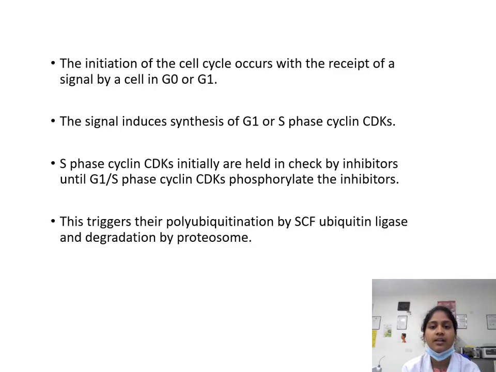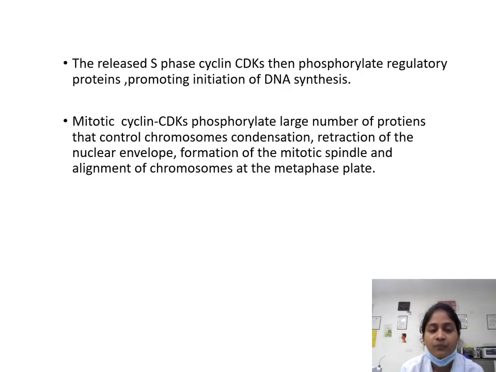The initiation of the cell cycle occurs with the receipt of a signal by a cell in G0 or G1. The signal induces synthesis of G1/S phase cyclin CDKs. S phase cyclin CDKs initially are held in check by inhibitors until G1/S phase cyclin CDKs phosphorylate the inhibitors. This triggers their polyubiquitination by SCF ubiquitin ligase and degradation by protease. The released S phase cyclin CDKs then phosphorylate the regulatory proteins, promoting initiation of DNA synthesis.